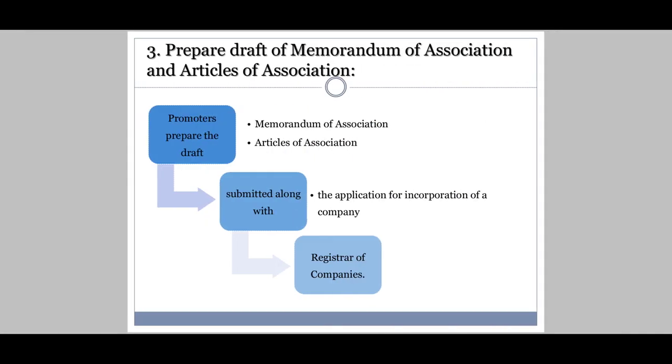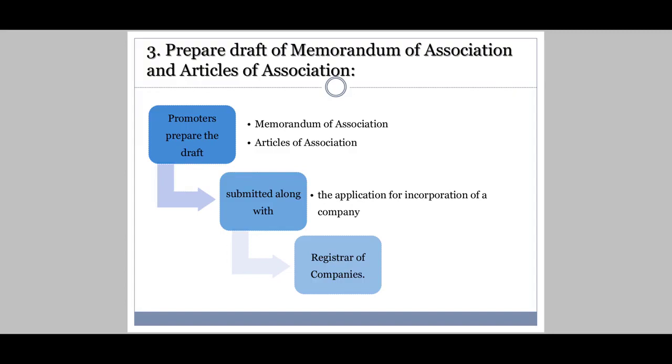Coming to the third stage, which is to prepare the draft of the memorandum of association and articles of association, two most important documents of the company which we have studied already. Here promoters will prepare the draft, a rough memorandum of association and articles of association.